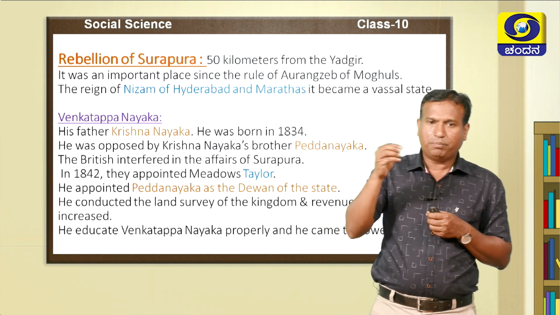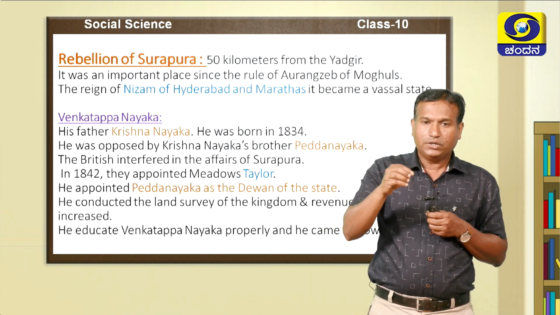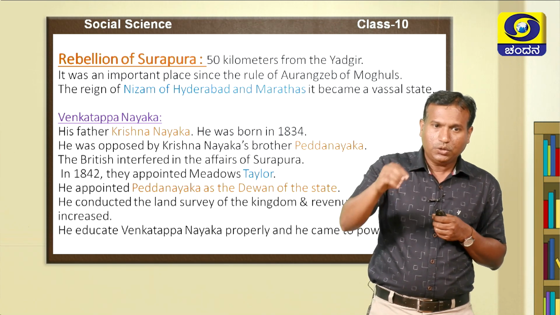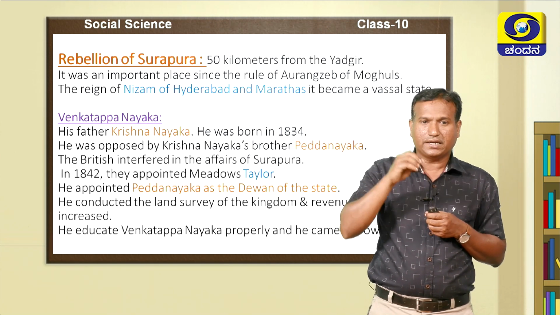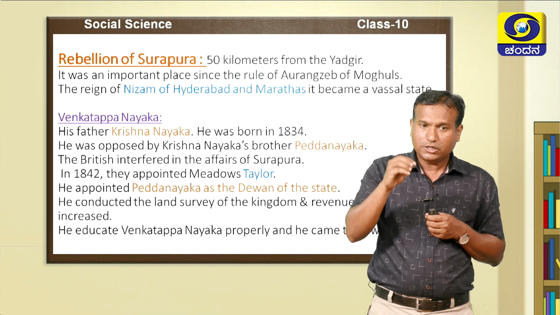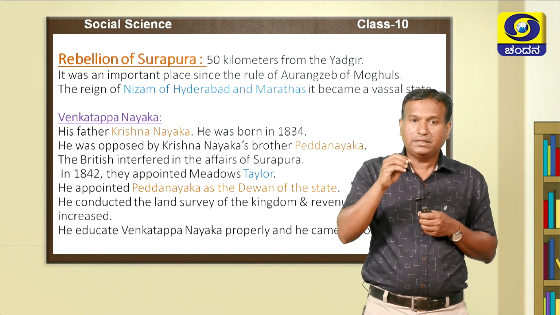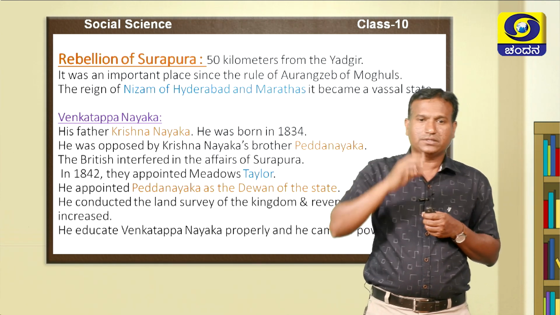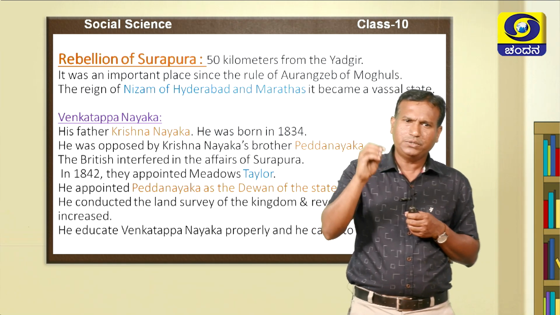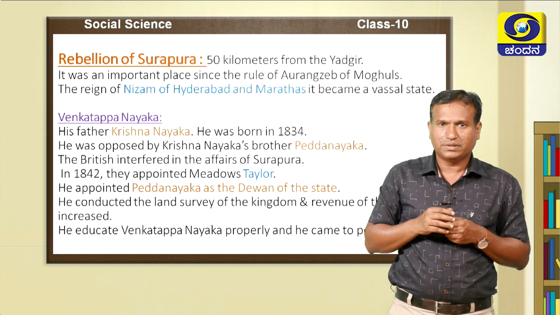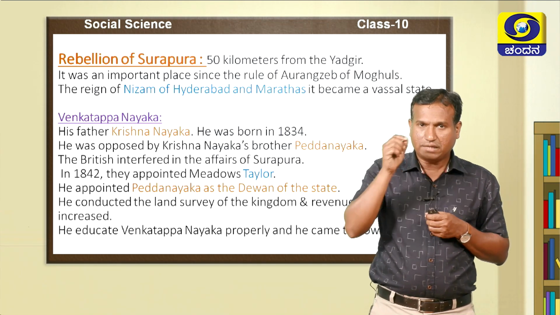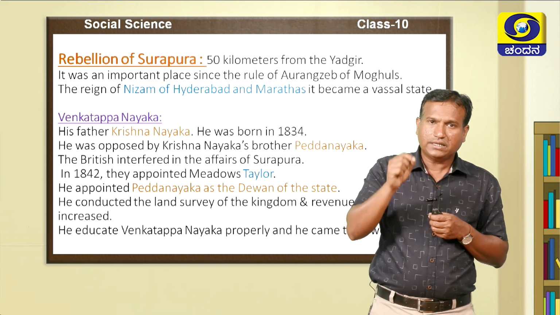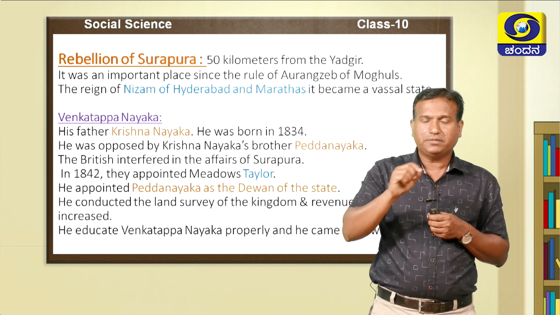When the English appointed Taylor to solve the issue between Venkatappa Nayaka and Pedda Nayaka, Taylor appointed Pedda Nayaka as Diwan of the state. This made Venkatappa Nayaka unhappy. Meanwhile, Taylor conducted a land survey in the Surapura kingdom.